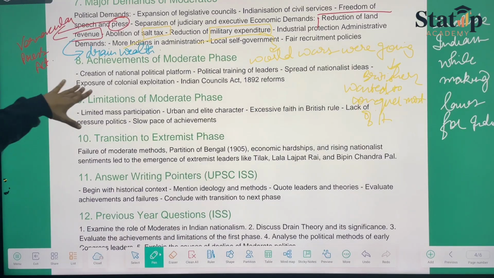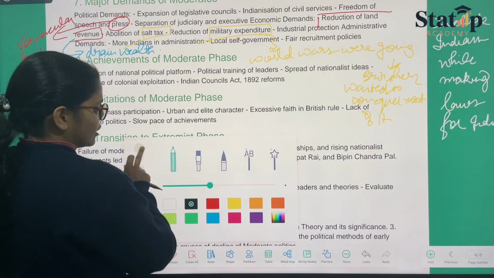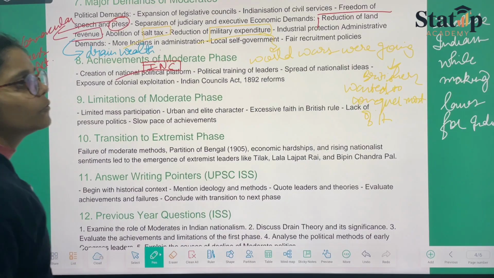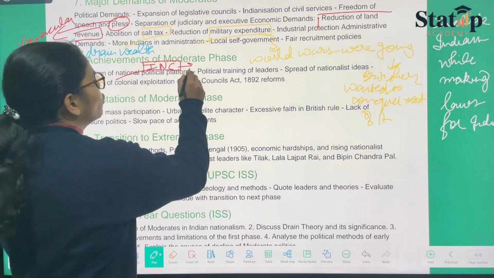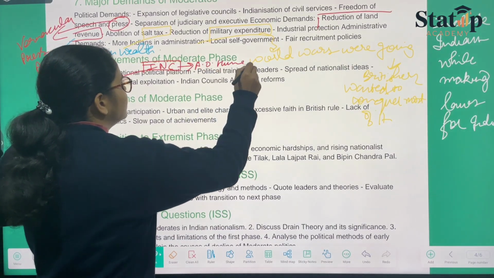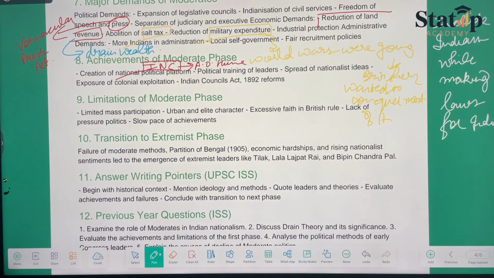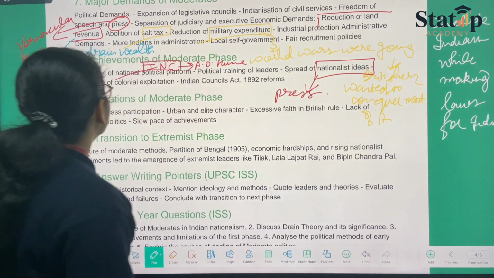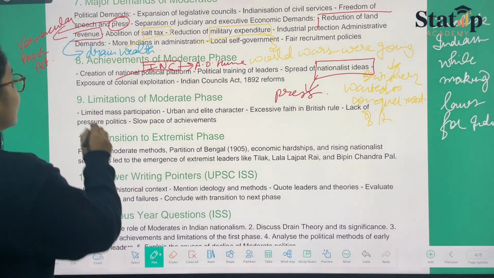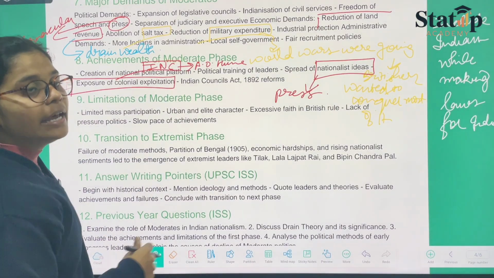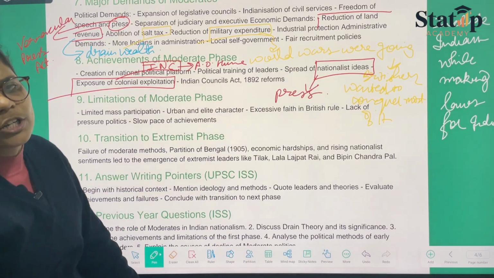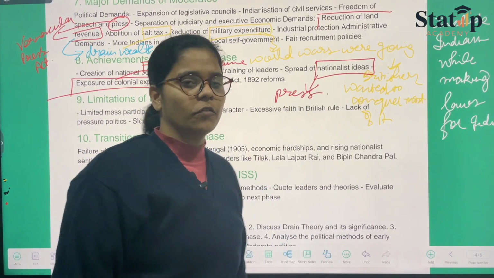What they had achieved is this: a national political platform was created, as they created the Indian National Congress, under the presidentship of W.C. Banerjee with the help of A.O. Hume. Then we have the spread of nationalist ideas, which occurred via the press. Then exposure to colonial exploitation. They got to know how they were being exploited at the hands of the Britishers. Then the Indian Councils Act 1892, a few reforms were also made. Those are not important for you to remember.